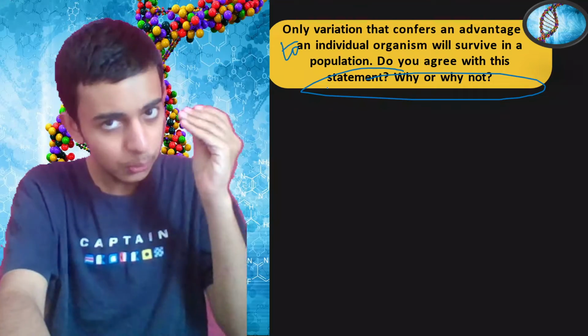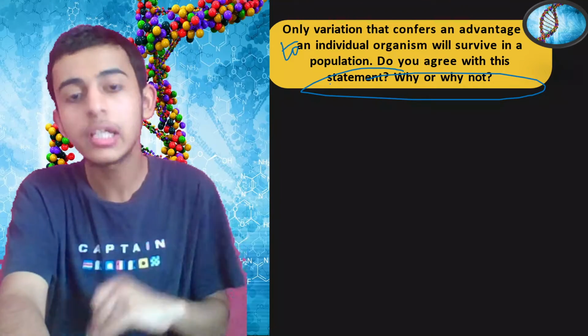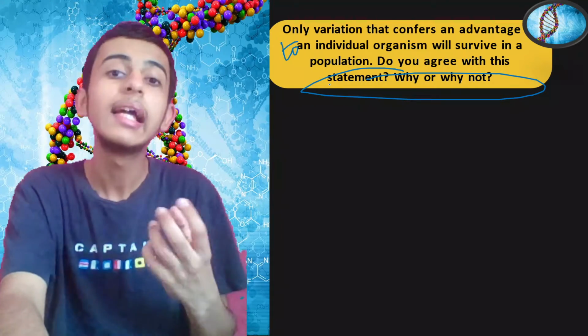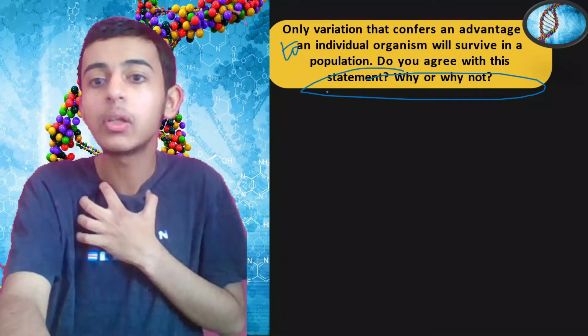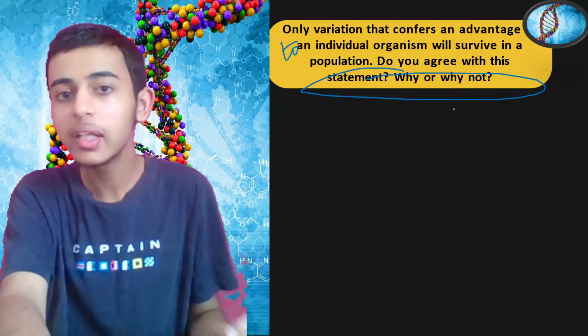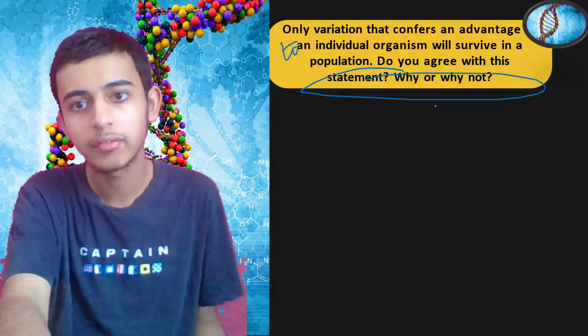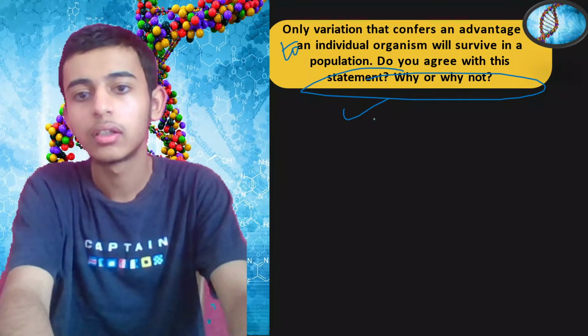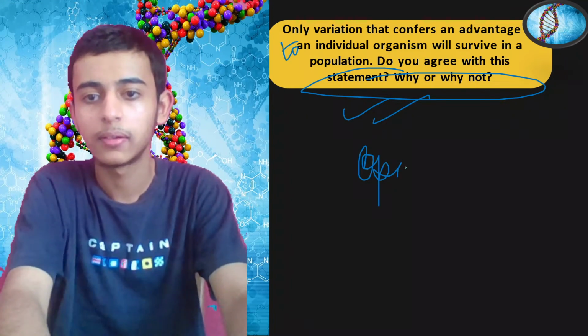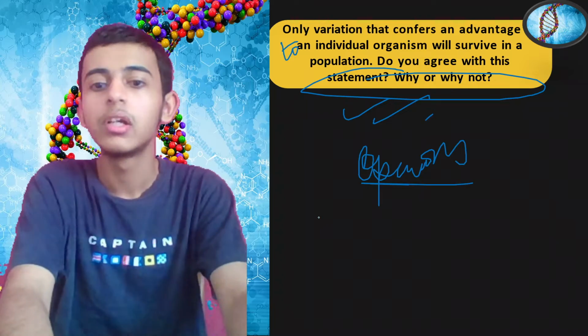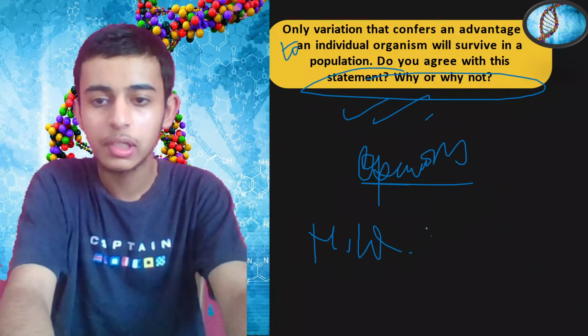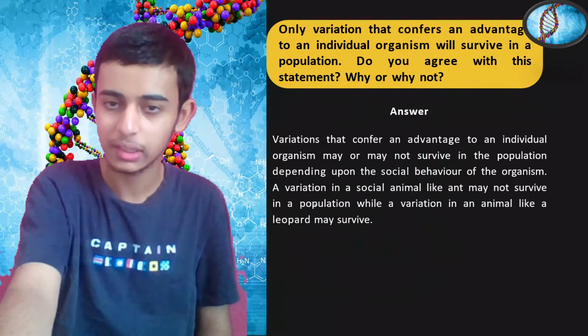It is saying that the variation that gives an advantage to an individual organism, let's say my variation has given me an advantage, so will that variation only survive in the population? Won't the other variations survive? Do you agree? What are your opinions? Basically, this is your homework question. You need to let me know in the comment section.